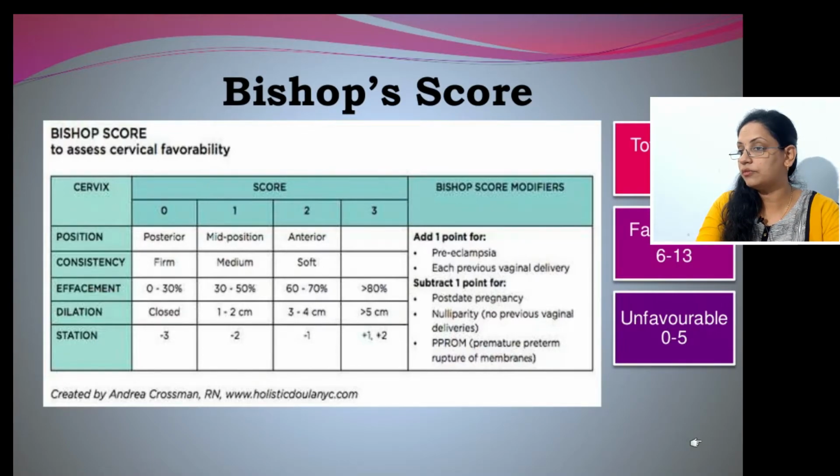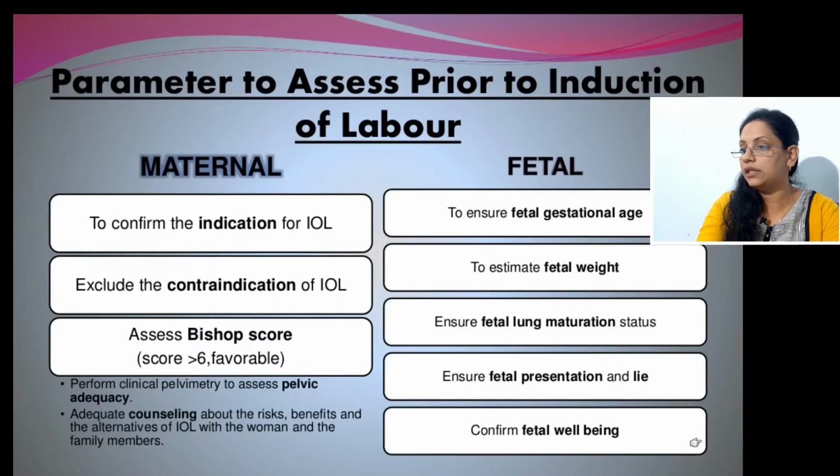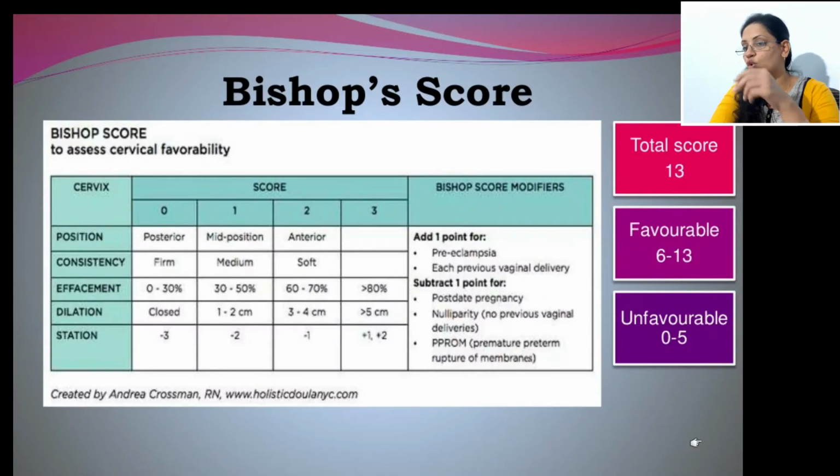Now the Bishop score, as we had discussed in the prior aspects of induction of labor, should be more than 6. The Bishop score is a score where there are parameters like position of cervix, consistency of cervix, effacement of cervix, dilatation of cervix and station of baby's head. So these are the parameters on which the score is based.